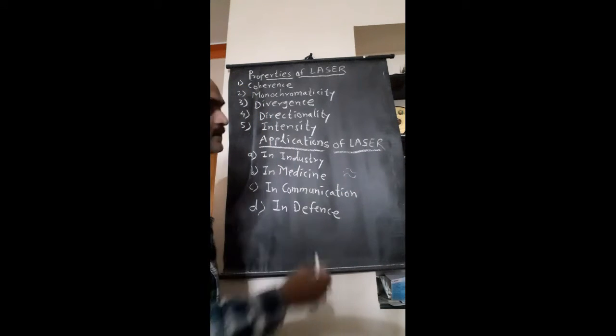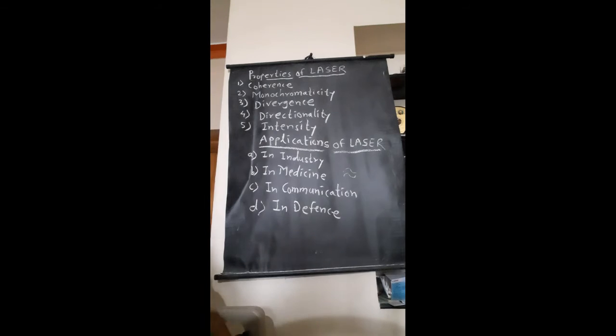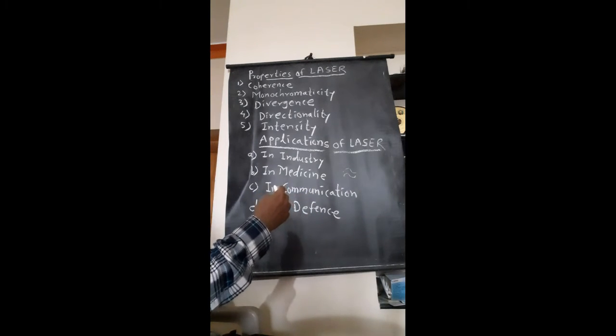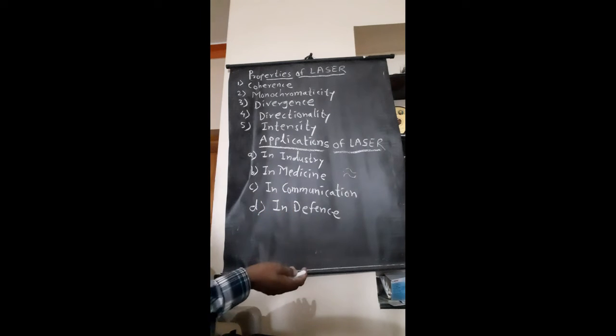So ordinary light, the conventional light source, produces incoherent light, since they emit random wavelength light waves with different phase.